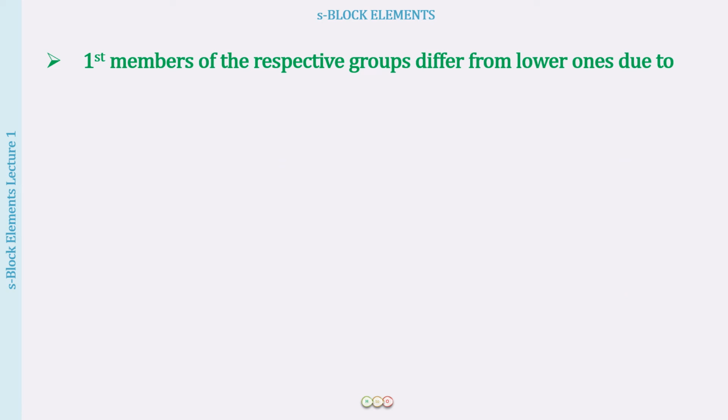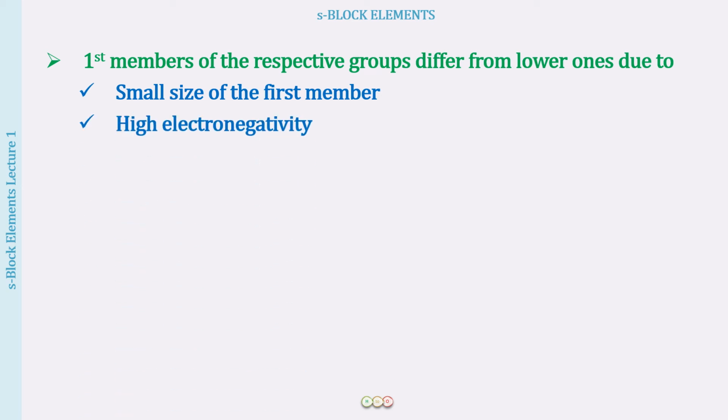Now, one more thing which I want you to remember is that I told you at the start of the lecture that the S and the P block elements are called the representative elements. And in these representative elements, what we find is that the first member is going to differ in the properties from the lower ones. So you should remember that always. Why is it so? First of all, the first member is the smallest member of the family, right? It has the smallest size. Next, it has the highest electronegativity values, because down the group the electronegativity values decrease.